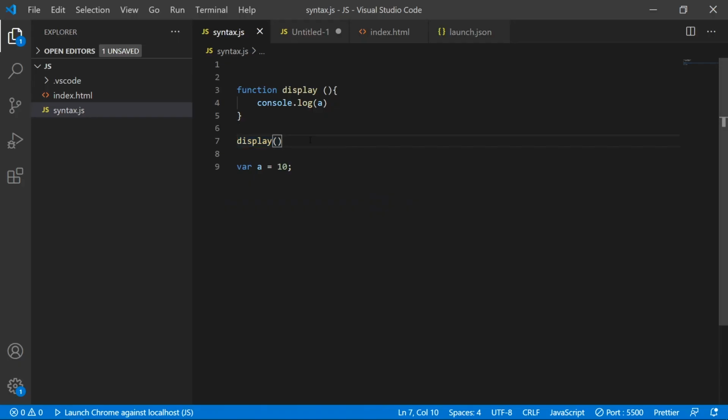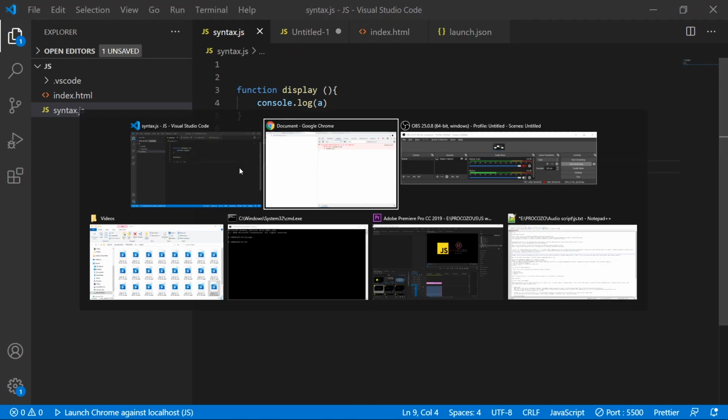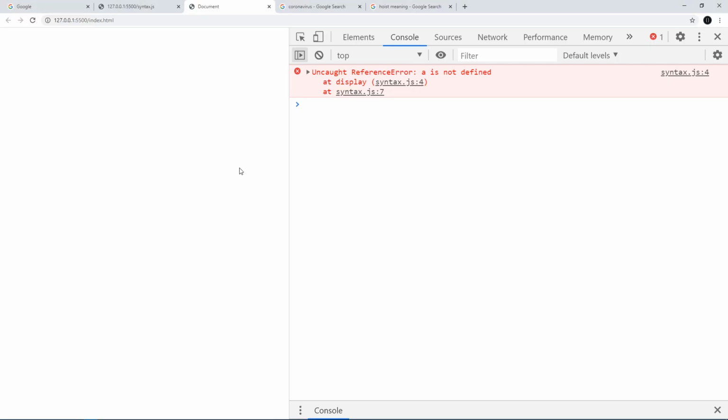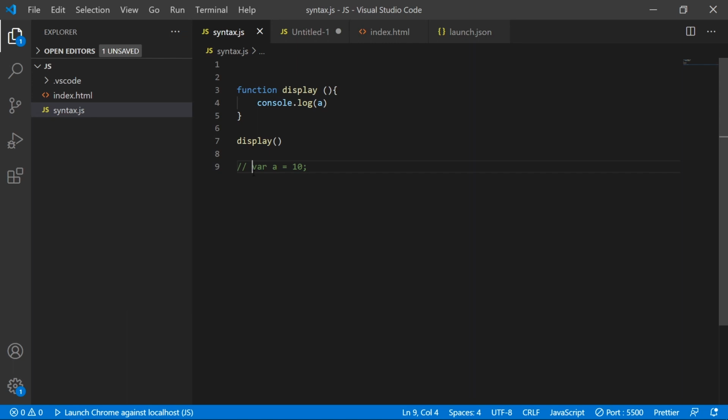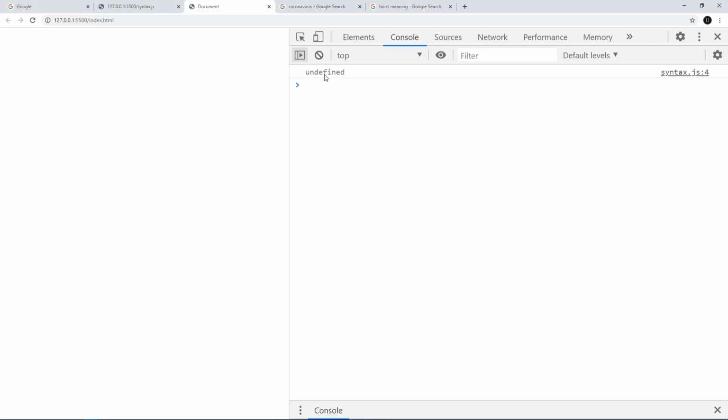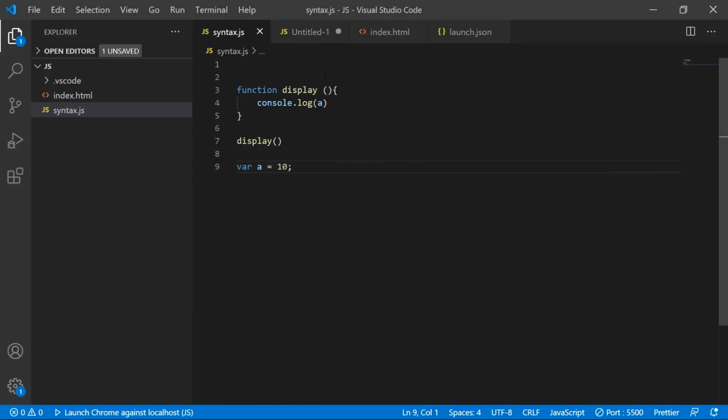So let's dig into the code again. I have display. I'm executing here. I have a here. So let me comment this out. Let's see what I'll get. Exactly, this is what I was expecting, right? A is not defined. Let's see, a is not defined, that one. Undefined. So both meanings would be the same, right? What do you mean by not defined and what do you mean by undefined?